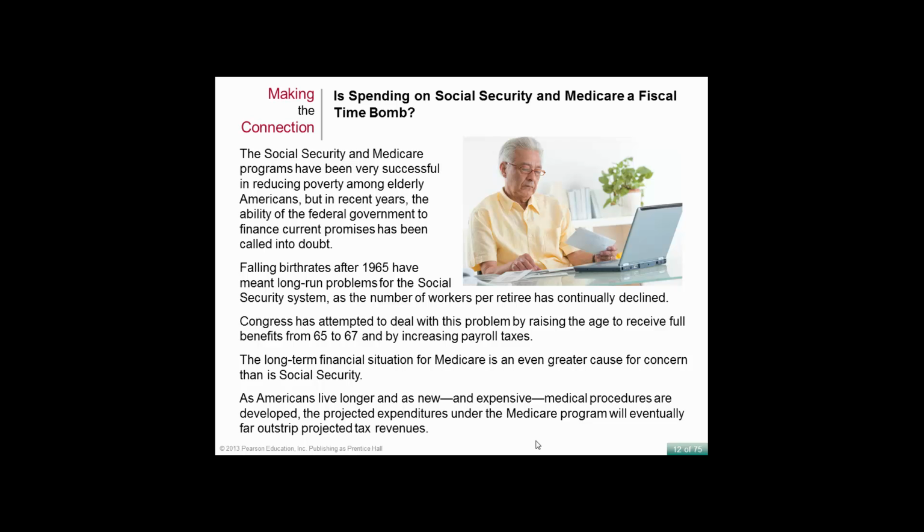Congress has attempted to deal with this problem by raising the age to receive the full benefits from 65 to 67 and by increasing payroll taxes. The long-term financial situation for Medicare is even a greater cause for concern than Social Security. As Americans live longer and as new and expensive medical procedures are developed, the projected expenditures under the Medicare program will eventually far outstrip projected tax revenues.